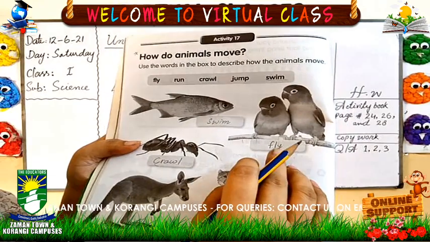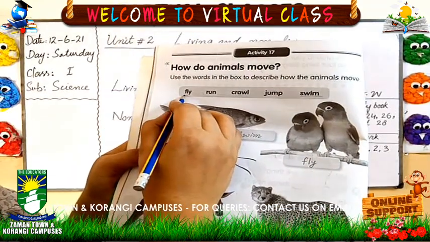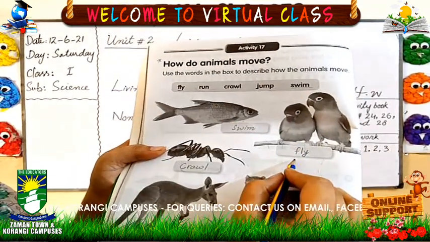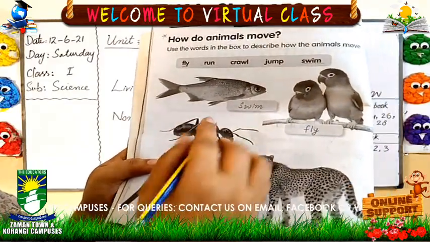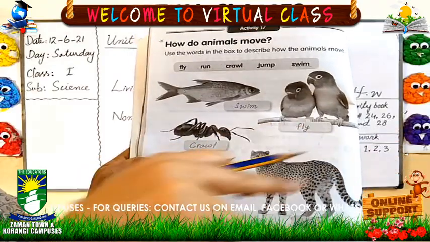F-L-Y, fly. Have you done? Have you written the spelling here? You will copy the correct spelling. Okay. The next one, you can see here an ant. So an ant can crawl.